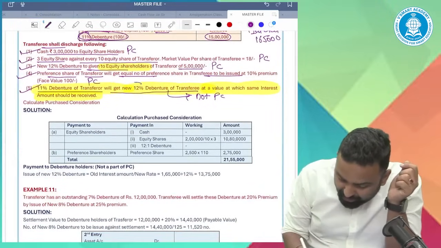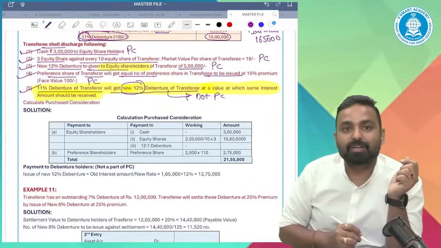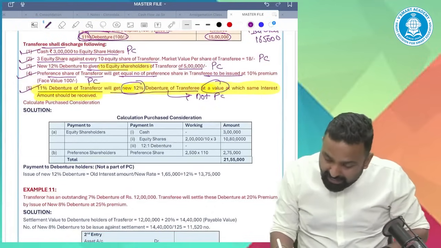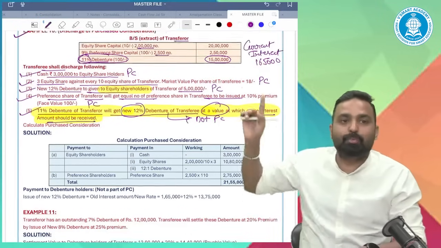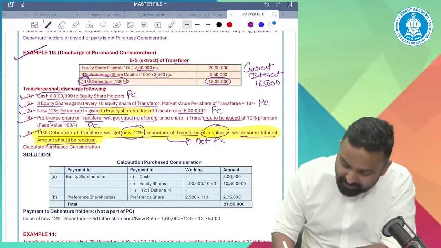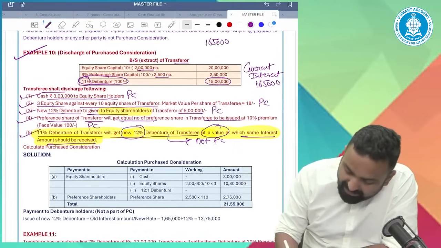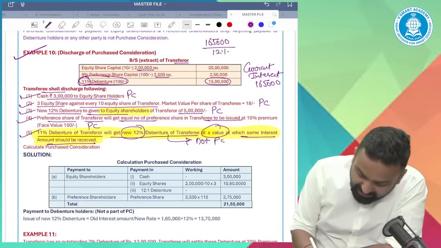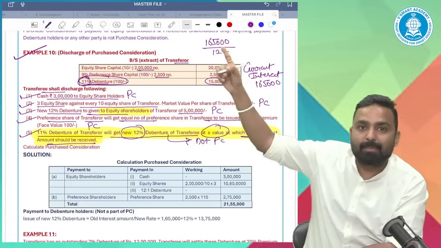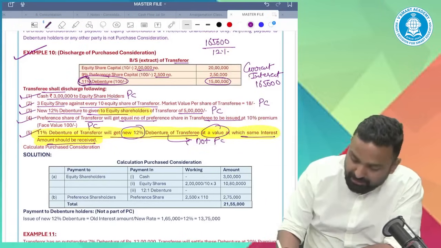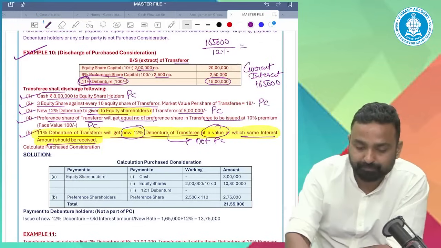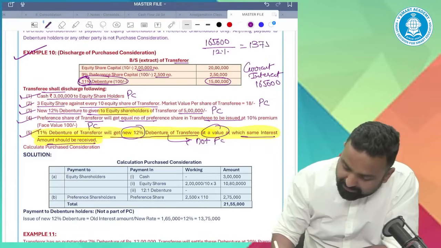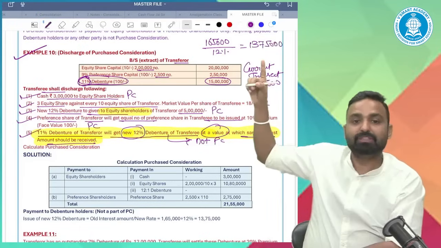Now they will get new 12% debentures at such a value at which the interest amount should be the same. Currently they are 11%, but the interest amount should be the same at 12% debentures. What should be the value of the debenture? 165 divided by 12%. What should be the value of the debenture? 13,75,000.